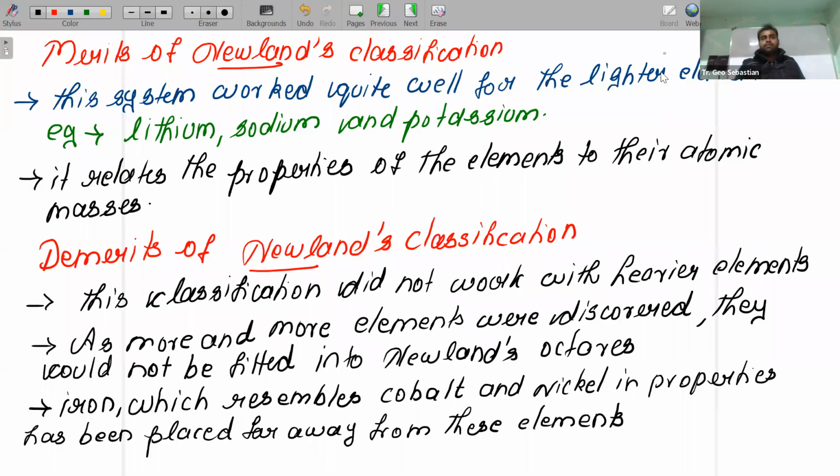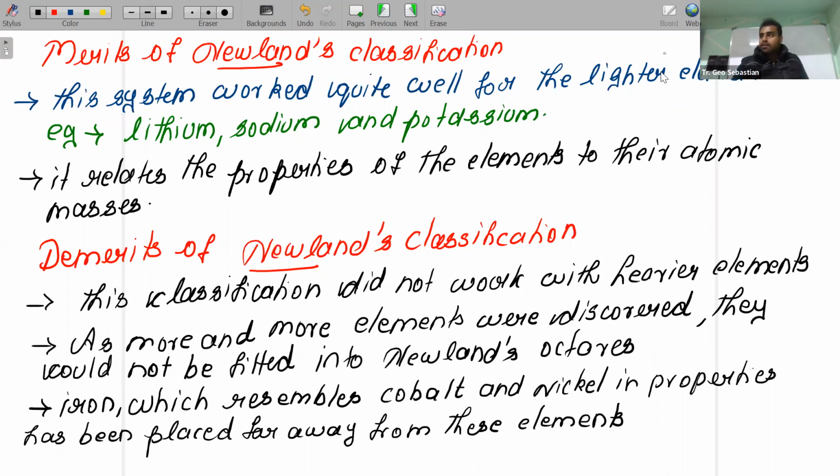Now, children, listen carefully. We are going to talk about the merits of Newland's classification. This system of classification is good for light elements, those whose atomic masses are very small. For these, the system is very well suited. For example, with lithium, sodium and potassium, we are able to relate their properties. So this type of classification is useful for lighter elements.